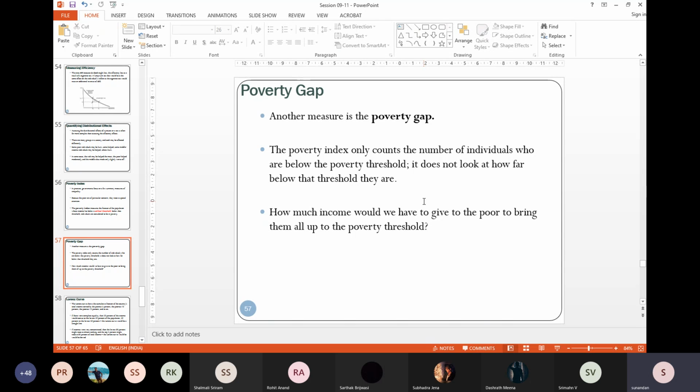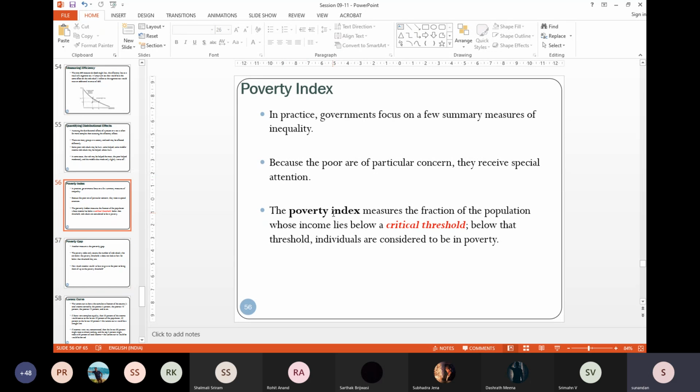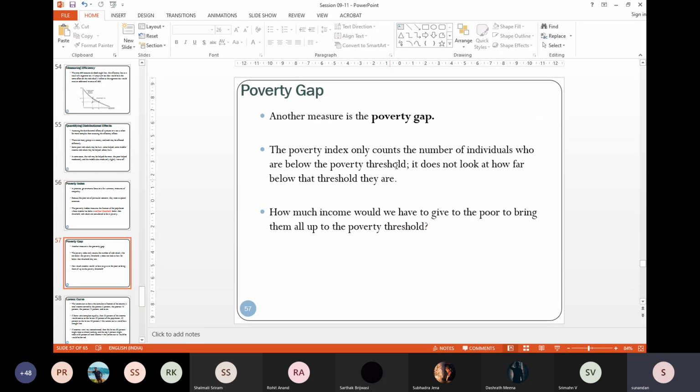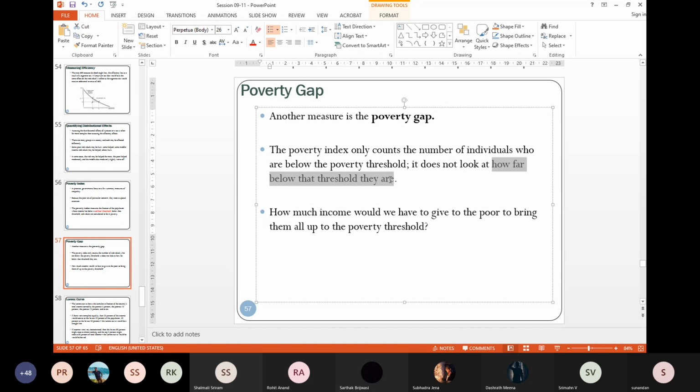Another measure which has been very commonly used is called the poverty gap. So the poverty gap is not only, look, this poverty index tells you how many people are below this critical threshold, right? So you get an aggregate number or an absolute number of people below that. But the question is, how far?